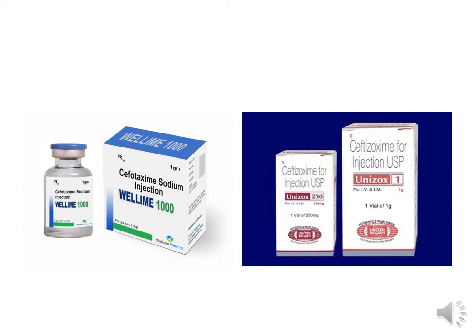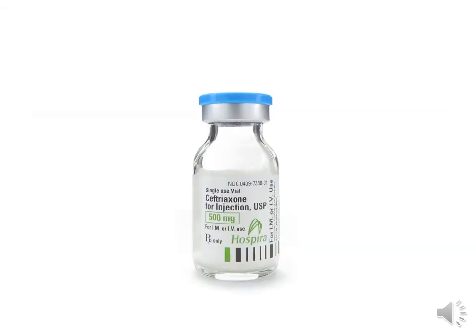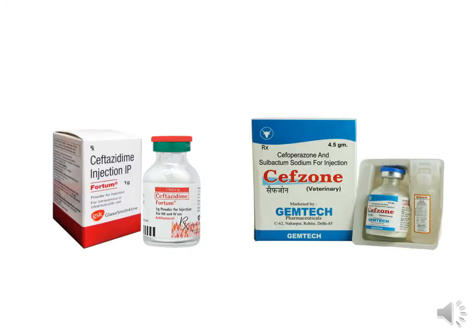Cefotaxime is the prototype for third generation cephalosporins. Ceftriaxone is the first line drug for the treatment of enteric fever. Ceftazidime, cefoperazone, these are the anti-pseudomonal cephalosporins. Please remember, cephalosporins have been used along with beta-lactamase inhibitors, which are sulbactam and tazobactam, to overcome bacterial resistance.